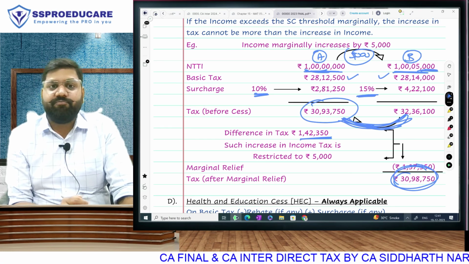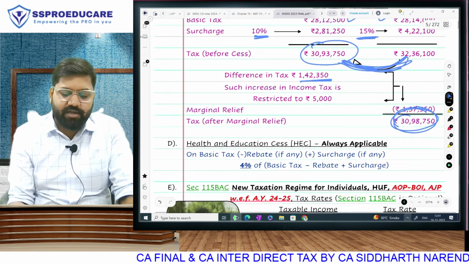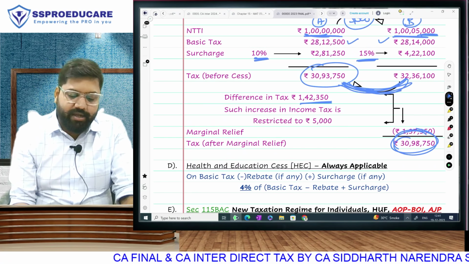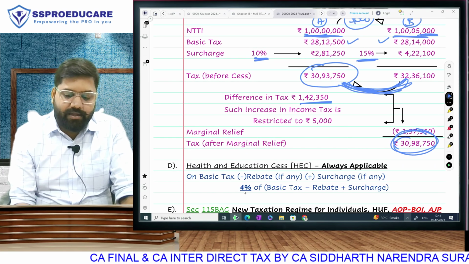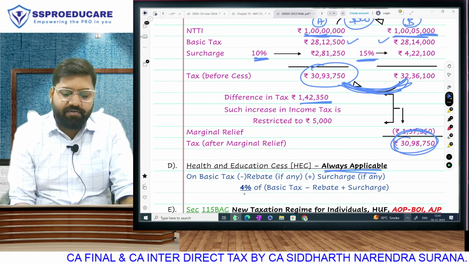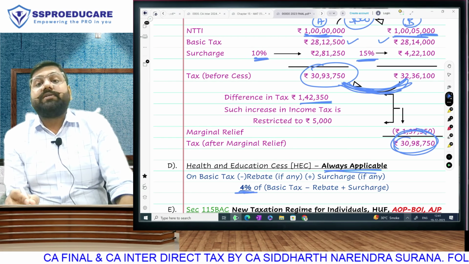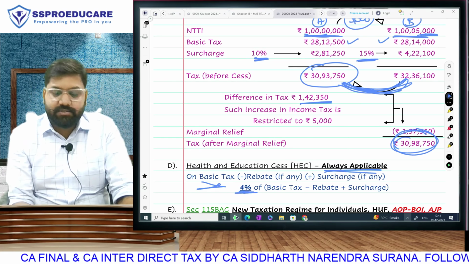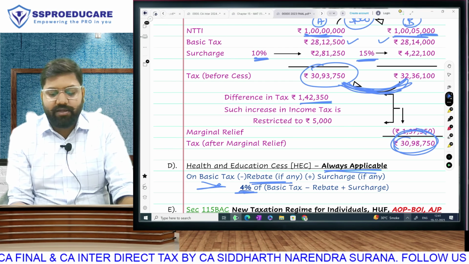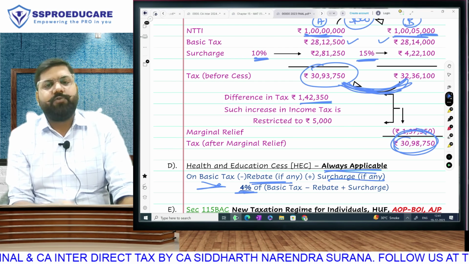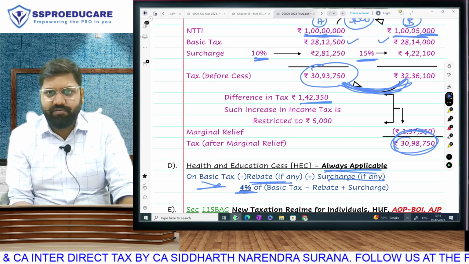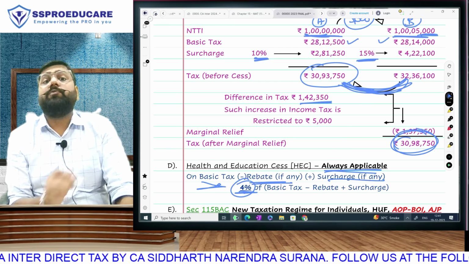That's your concept of marginal relief, again under surcharge. And finally, we apply HEC. HEC will be applicable first of all always, and it will be applicable at a rate of 4%. On what? Start with your basic tax. On basic tax, give rebate if applicable. Take surcharge if applicable. Of course, rebate and surcharge cannot happen together. Only one of them will come, and on that amount apply 4% always.